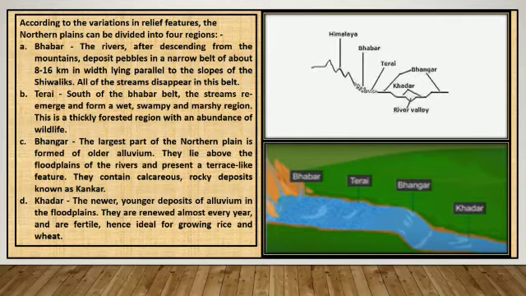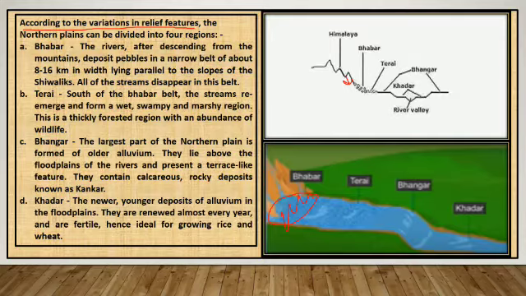The northern plains are generally described as flat land with no variation in relief. It is not true. According to the variation in relief features, the northern plain can be divided into 4 regions. Number 1, Bhabar. The rivers, after descending from the mountains, deposit pebbles in a narrow belt of about 8 to 16 kilometers, and in this belt all the streams disappear.